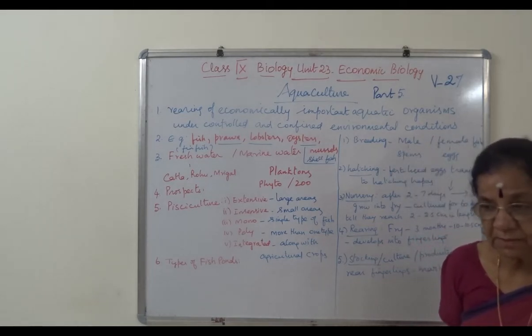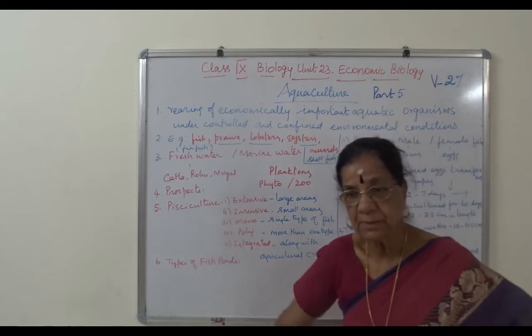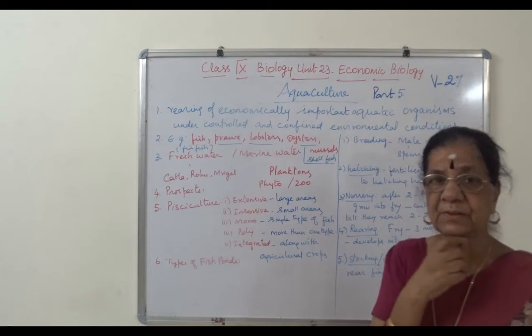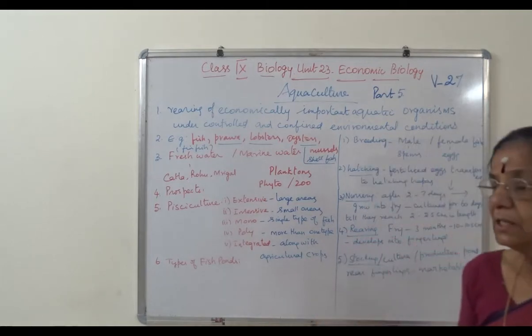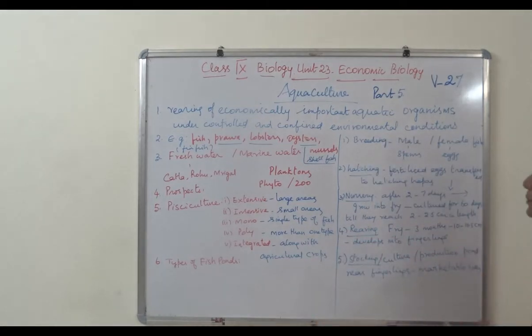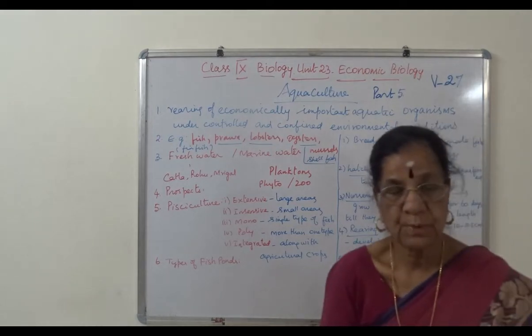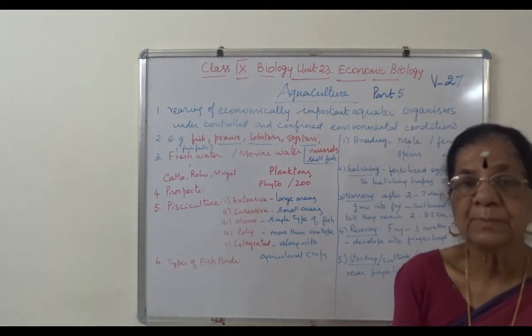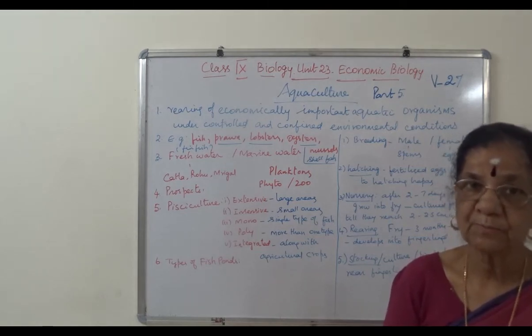So in a given small amount, say for example, we have a tank, aquarium size. In that, we allow male and female fish to grow. Now the government has the fishing ban period.